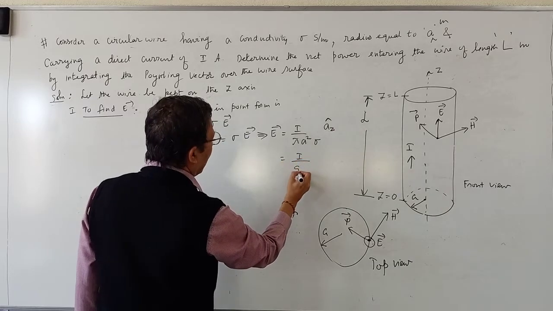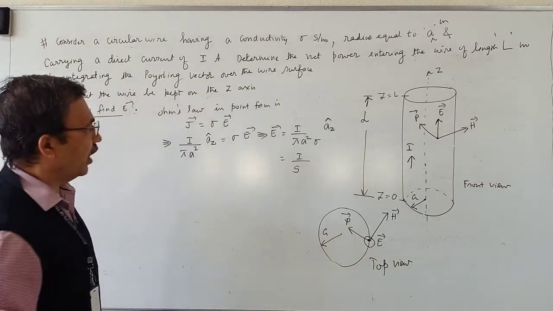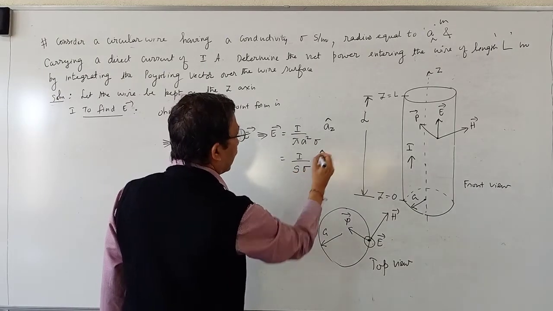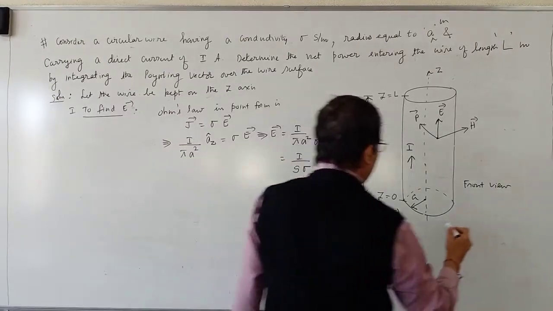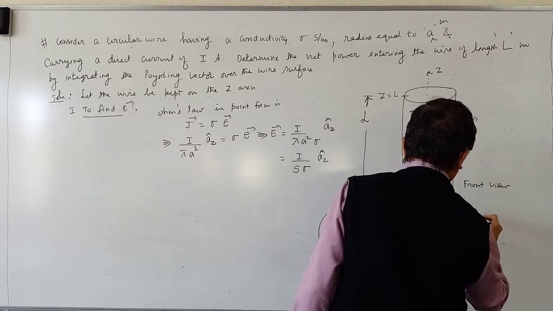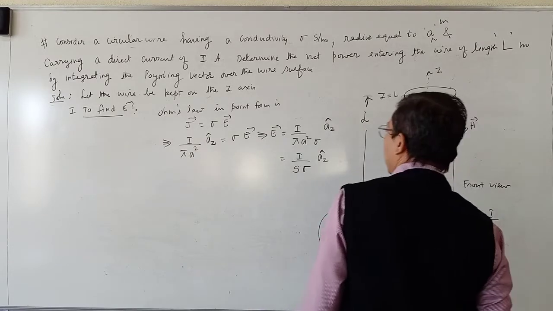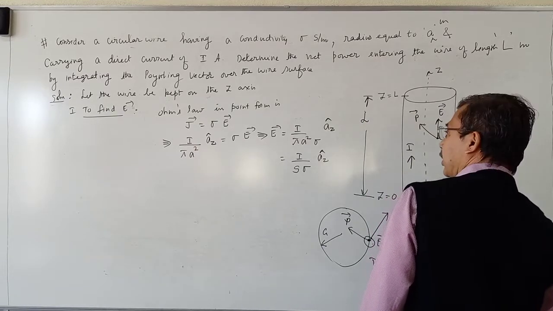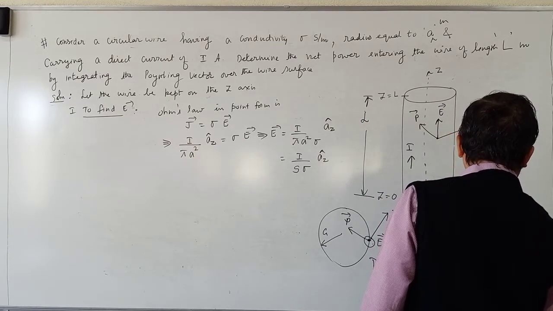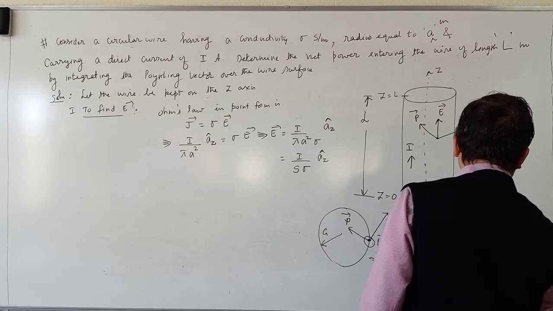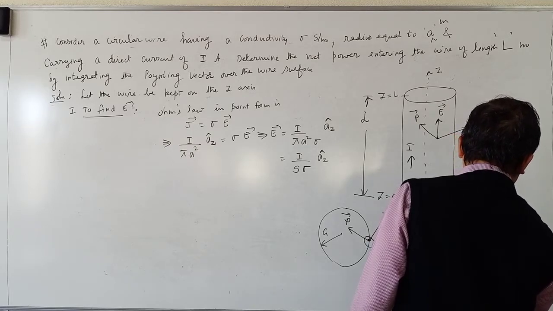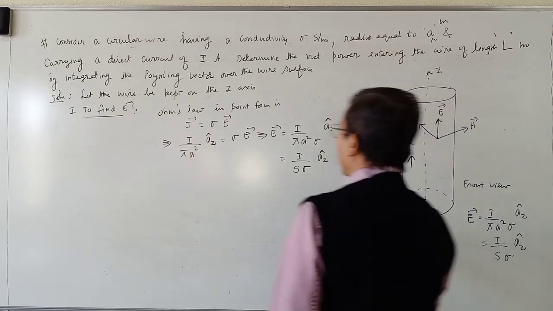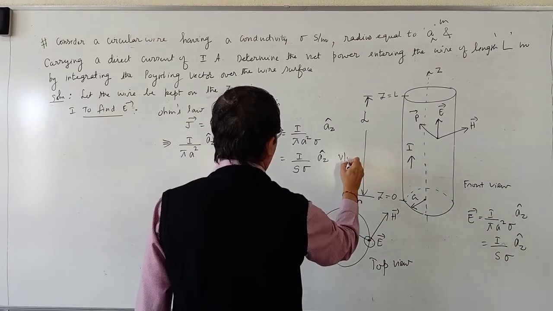So pi A square I will denote by capital letter S. Vector E is equal to I divided by S into sigma into a_z cap. Unit of vector E is volts per meter.